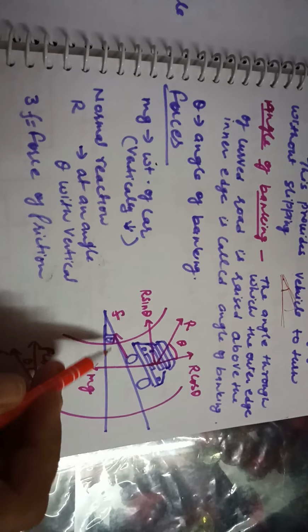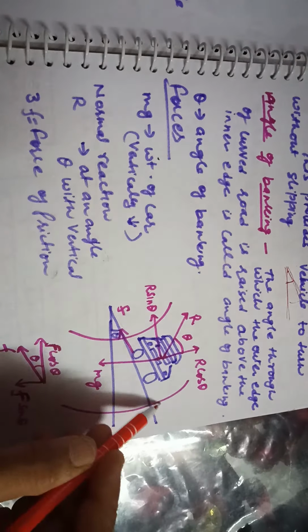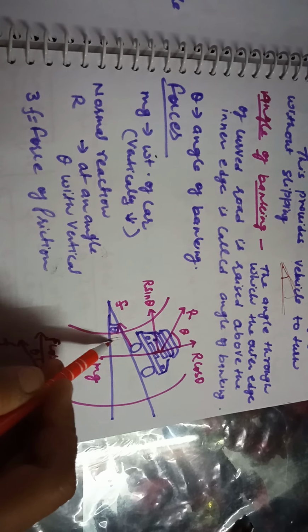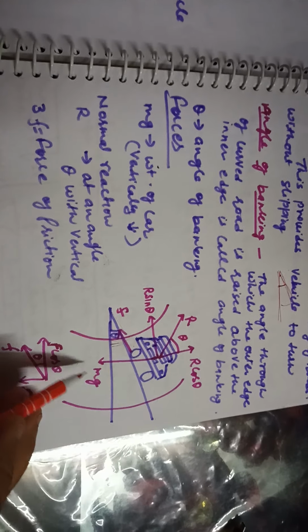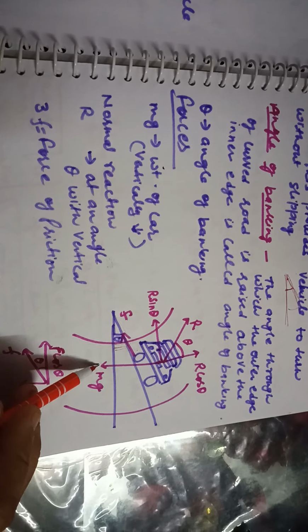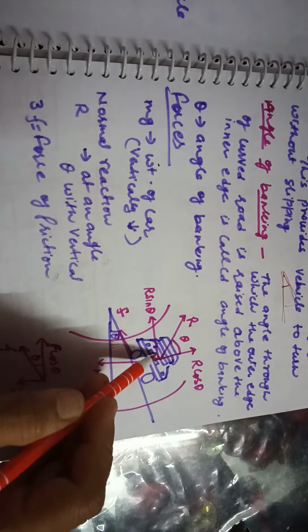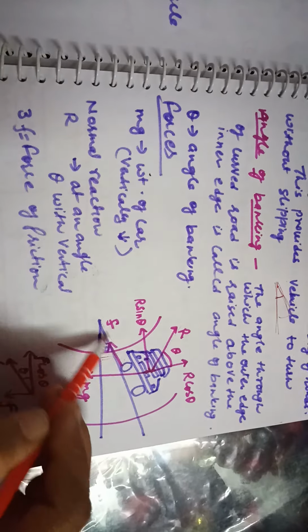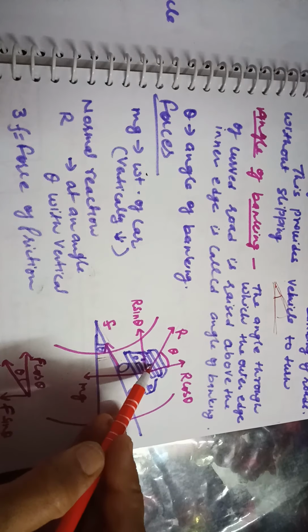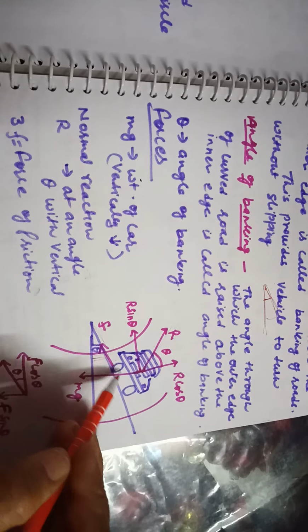Now this is a diagram of the angle of banking and the motion of the car on the banked road. This is the inclined plane, or you can say the banked road, and this is the angle of banking. The car is moving on the banked road, and when it takes the turn, what will happen? The weight of the car acts vertically downward, and since this is the banked road, its normal reaction will be like this, perpendicular to the inclined plane.